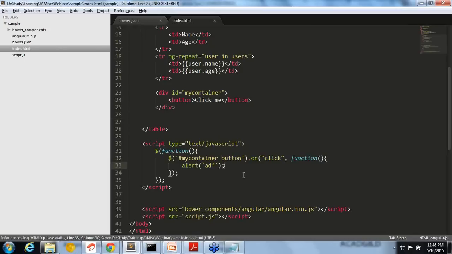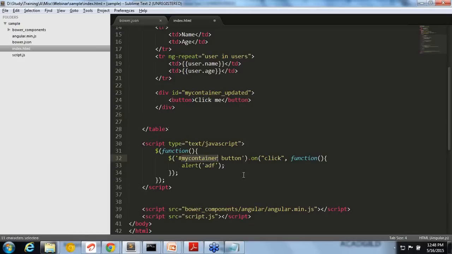This is working fine. Now, what is the problem with this code? In a normal slideshow, whatever we are doing, it's okay. But later on, let's say you have a designer. Your designer came up. He doesn't know your JavaScript, which may be in a separate file. He just came and made some design changes, like changing the ID to update it. Your complete code is broken now, right? Your code will not work at all, because your selector is based on that. You selected using my container.